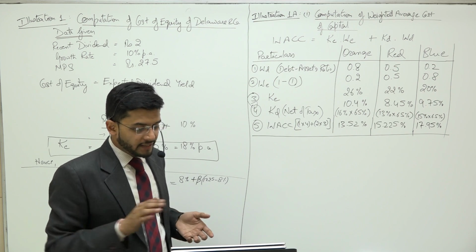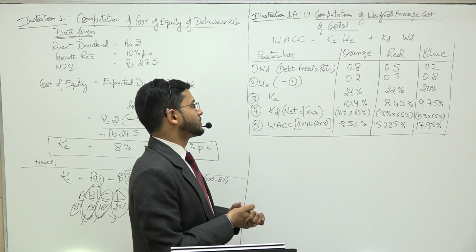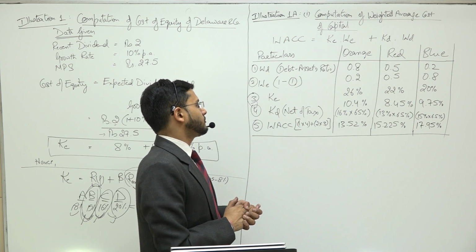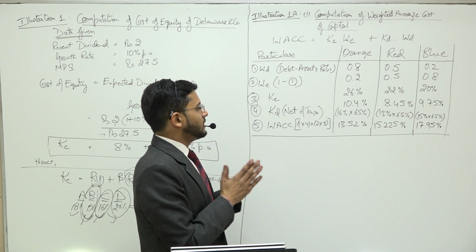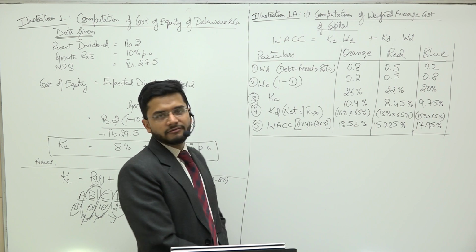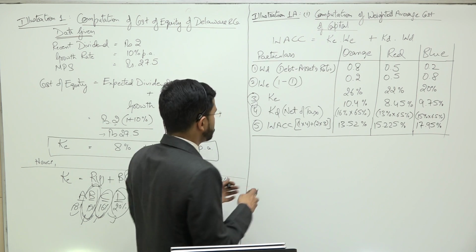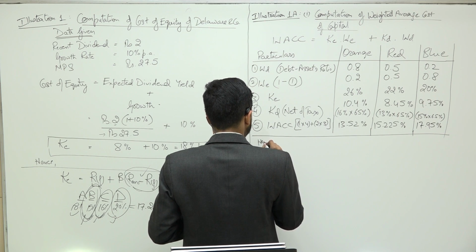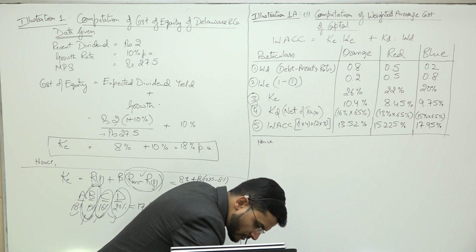So guys, these are the weighted average cost of capitals which we have computed using the simple formula: cost of equity multiplied by weight of equity plus cost of debt multiplied by weight of debt. 13.52%, 15.25% and 17.95%. So let us conclude the answer. Please write, hence, the weighted average cost of capital,